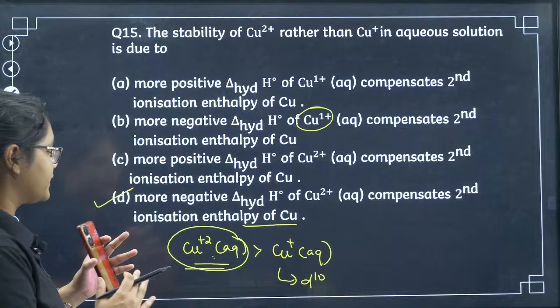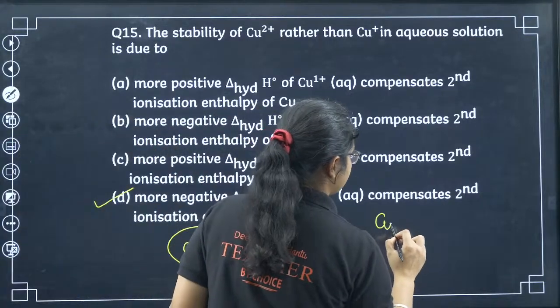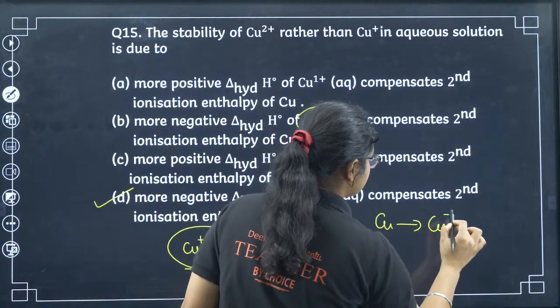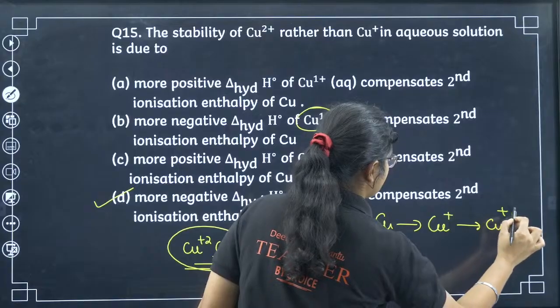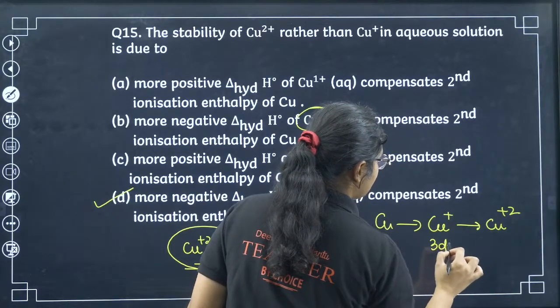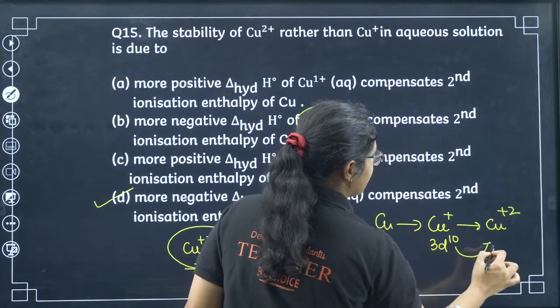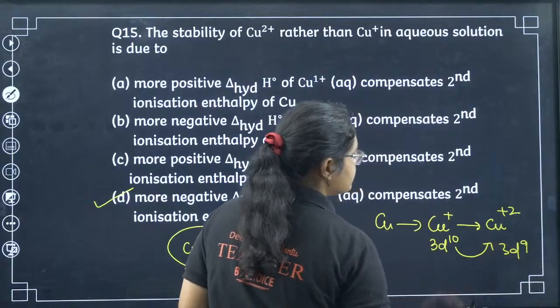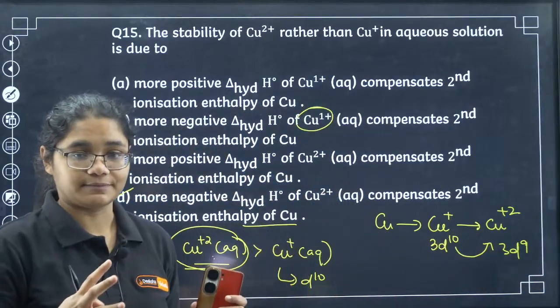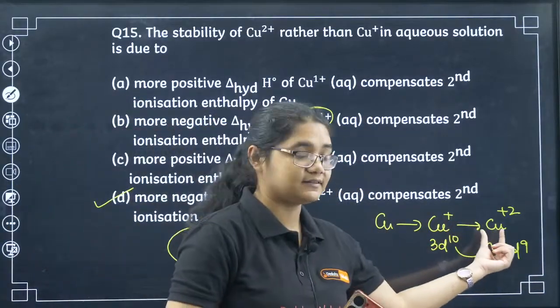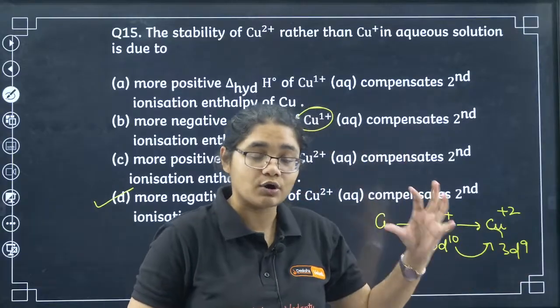Okay, so you can see in Cu what is happening. See, Cu to Cu+ you are going, then Cu2+ you are going. Here what happens? 3d10 configuration, 3d10 to 3d9 you are going. So here you have to give a lot of energy. That actually makes this species unstable because you have to give a lot of energy.